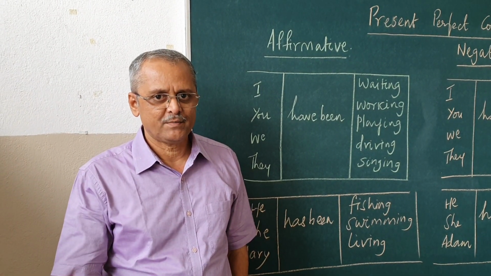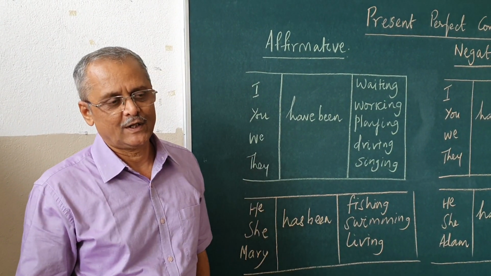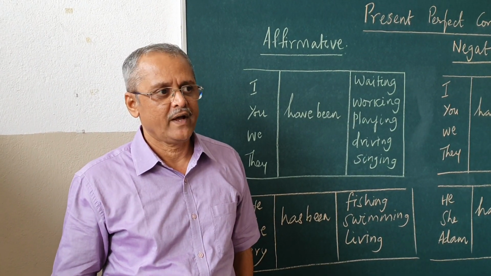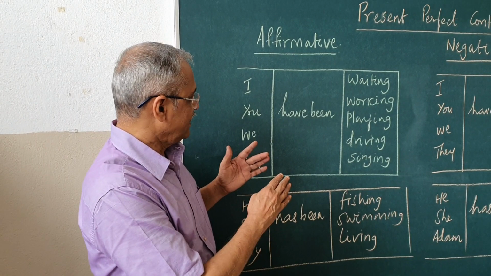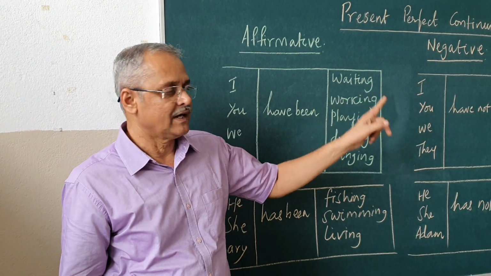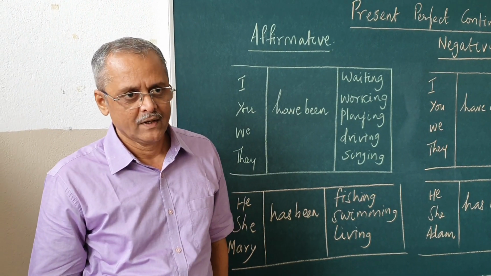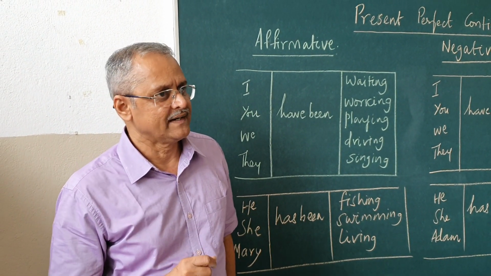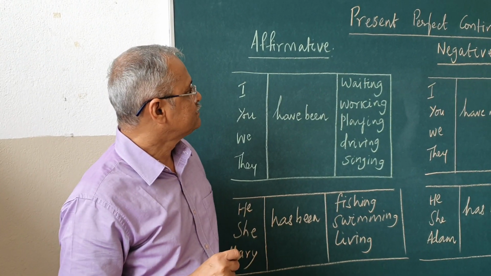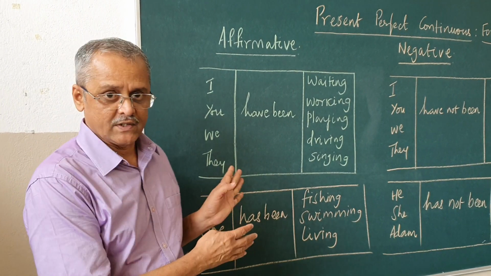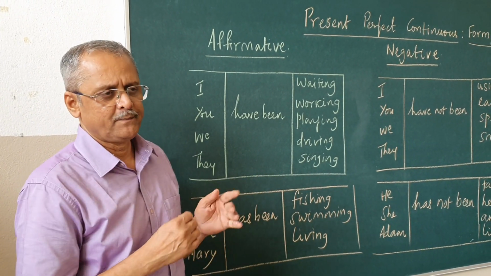In the last part, we saw how the present perfect continuous tense has to be used. Today, we will see the form of it, the structure, that is the affirmative form, negative, as well as the interrogative form. Before that, I would like to tell some more important points here. A doubt may come: why should we know these structures and what is the use of it?